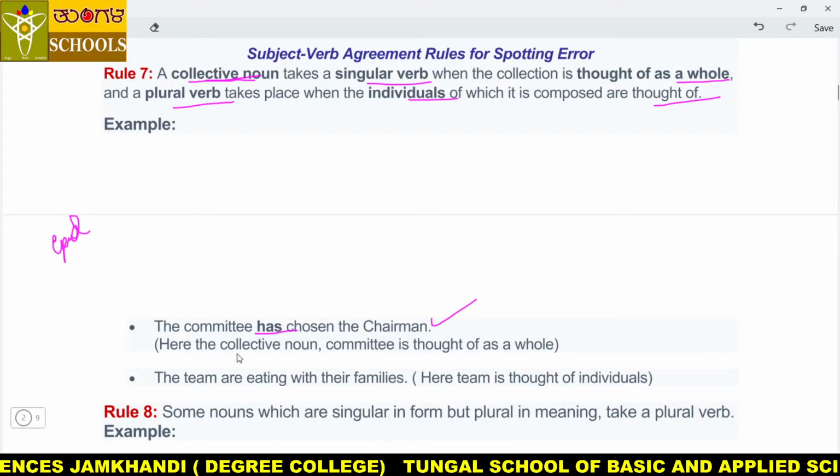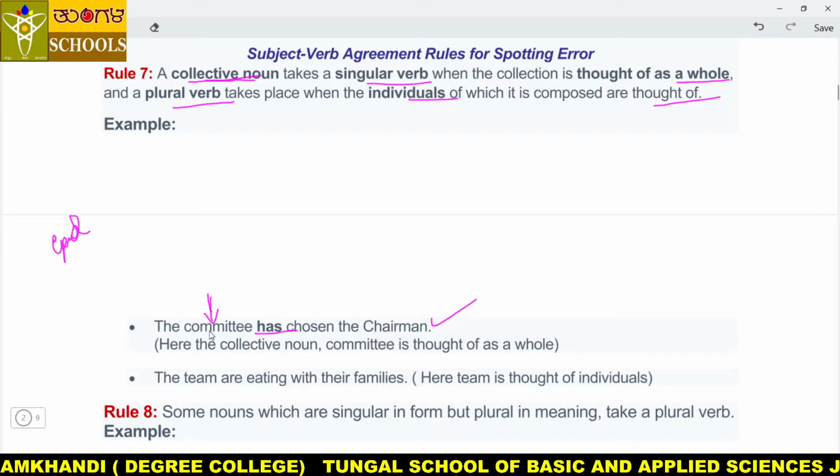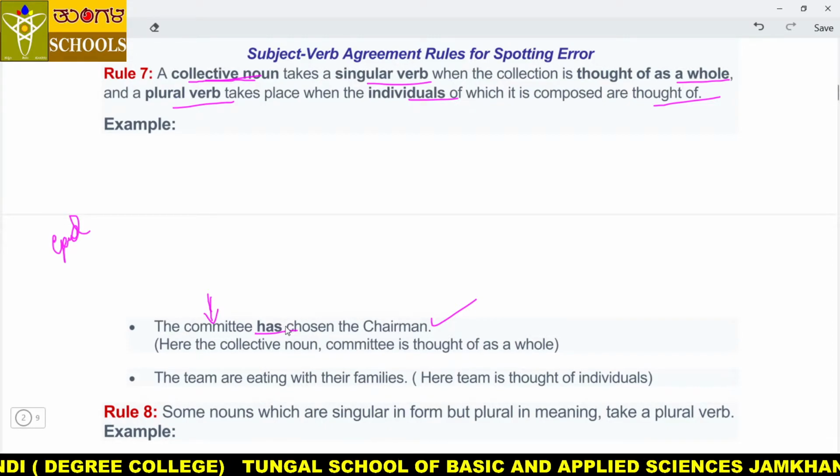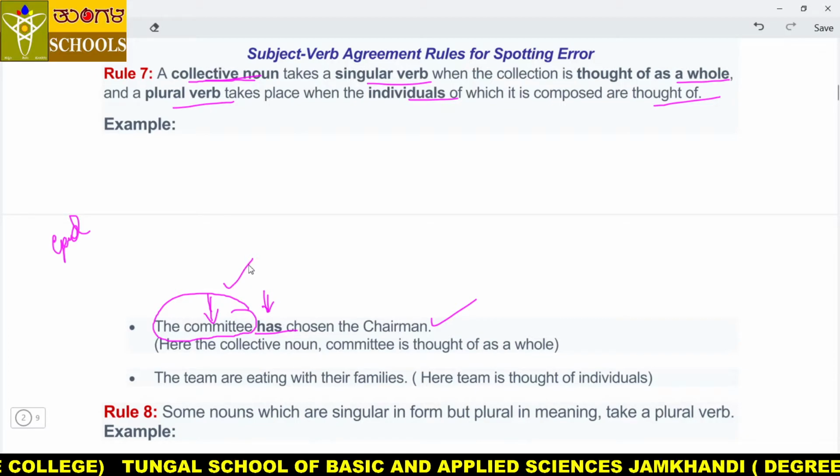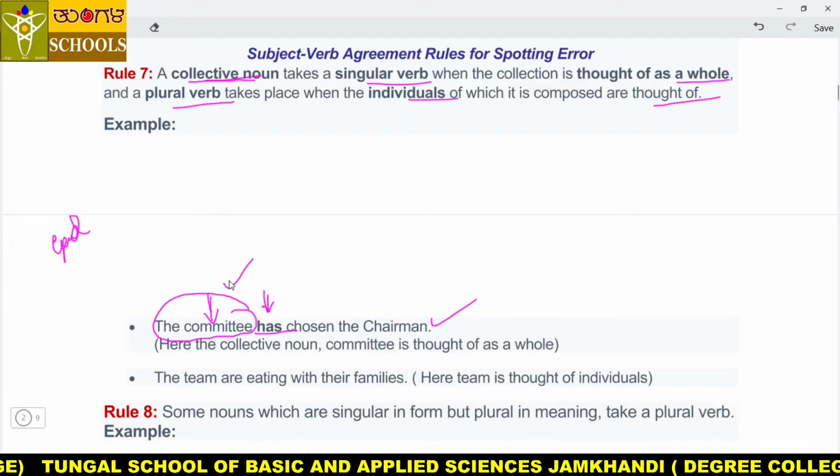See, committee is a group of members. Committee has chosen the chairman means here why has comes, because all agree and they gave a single answer: yes, let him be the chairman of our organization or institution.